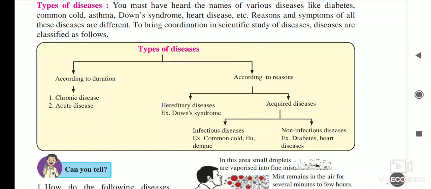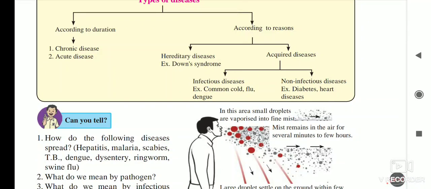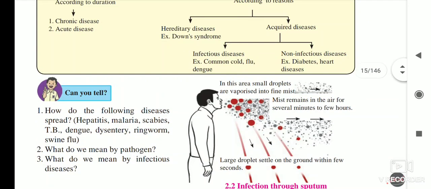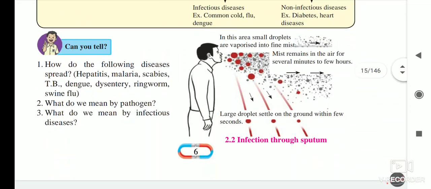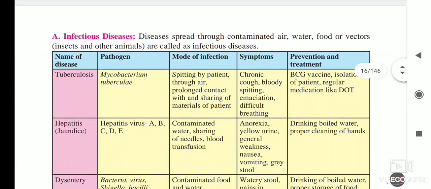For example, infectious diseases, and inside it common cold, flu, dengue, and non-infectious diseases. These are the diseases that a patient gets because of some habits, or by internal problems of the body. After that we see the infection through the sputum, and then we see the infectious diseases.